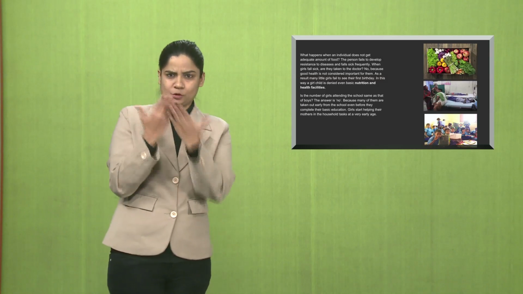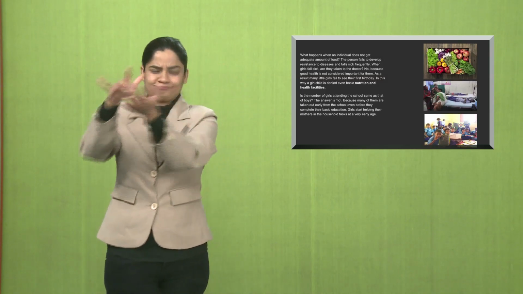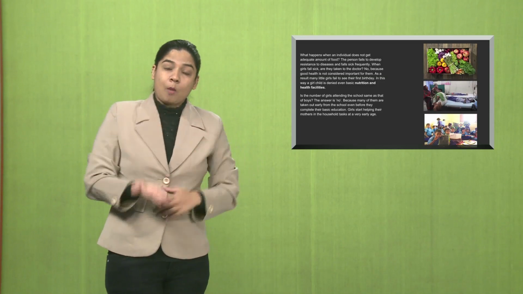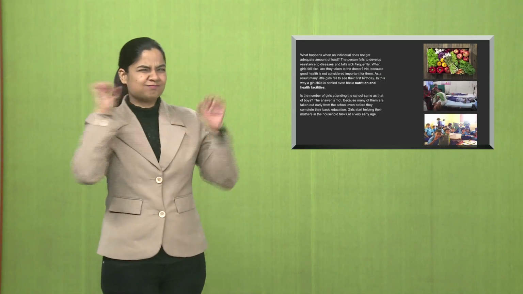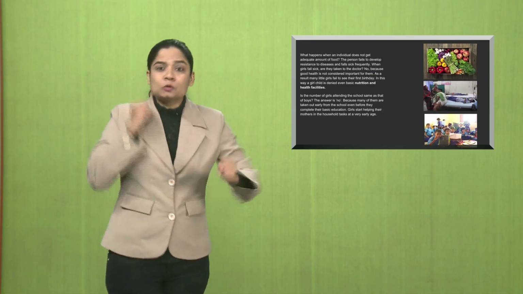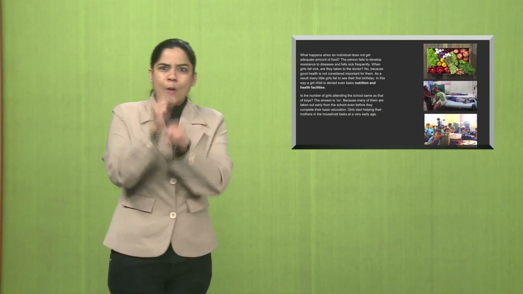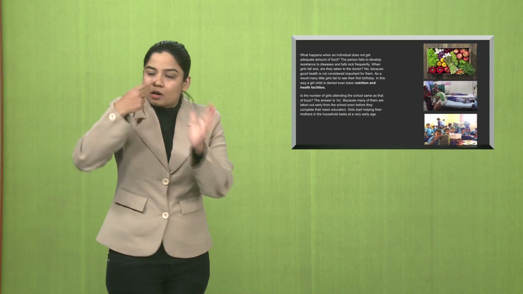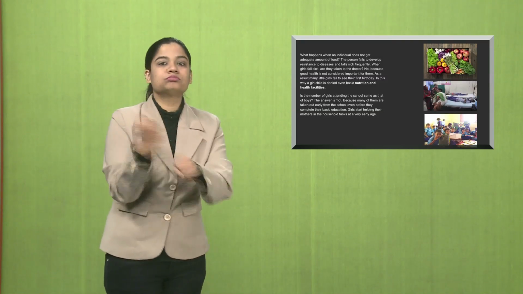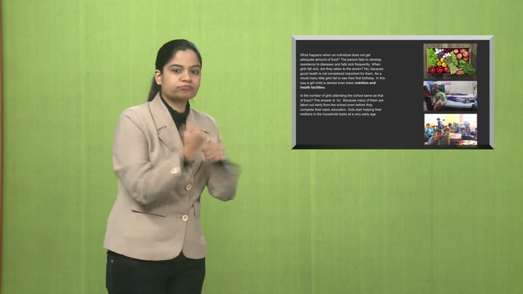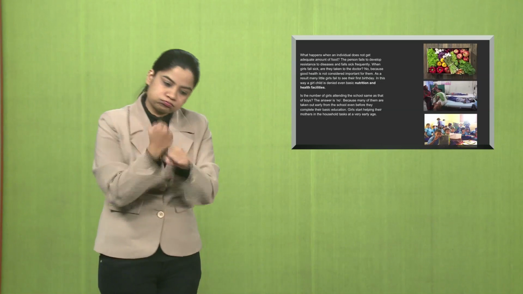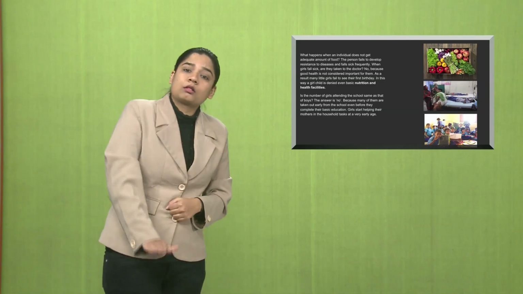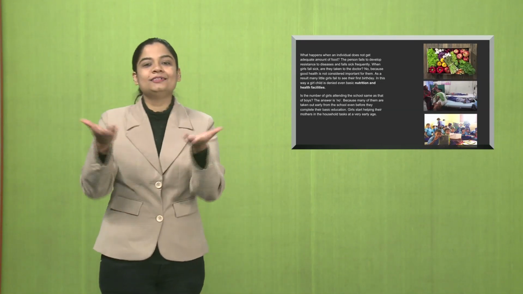harshly discriminated against in India. Even in schools you will see more boys attending, not the girls. Very few girls attend schools. Even in sports and different activities, you will not see girls attending. Why? Because families force them to stay at home and do the household chores. They are not allowed to go out, they are not allowed to get educated. Encouraging women is not something that is widely practiced in India.